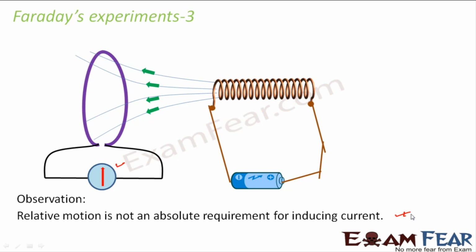So one thing became clear, that current was getting induced in this coil. Now how was the current getting induced? That was the question which was still undiscovered. So now let us look at what actually was happening. The current was getting induced not because of the motion of the coil or motion of the magnet. It was because of something else. So what is that something else?